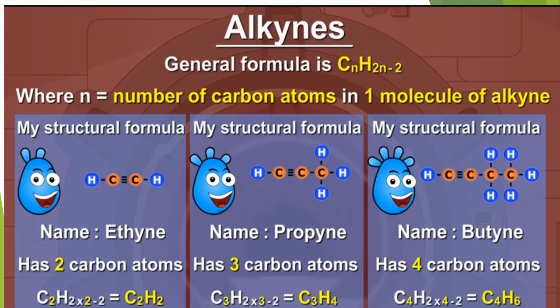We have 4 carbon atoms. Place the 4 carbon atoms in a straight line and complete the bonding. There is one triple bonding between the 2 carbon atoms.